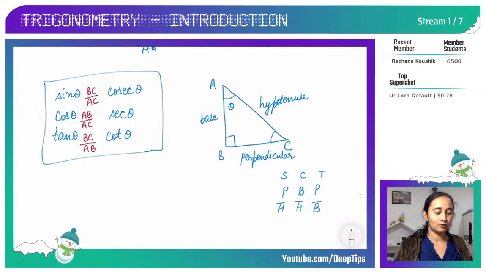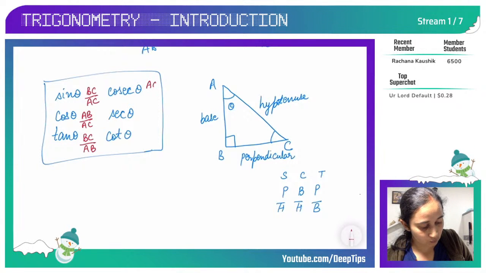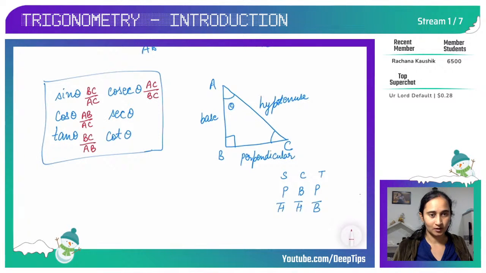Correct? Now when I have to write cosecant theta, cosecant is just ulta, reciprocal, AC upon BC. Okay, so cosecant theta is hypotenuse upon perpendicular. So hypotenuse is AC, perpendicular is BC. That's why I wrote AC upon BC. Now then secant theta.